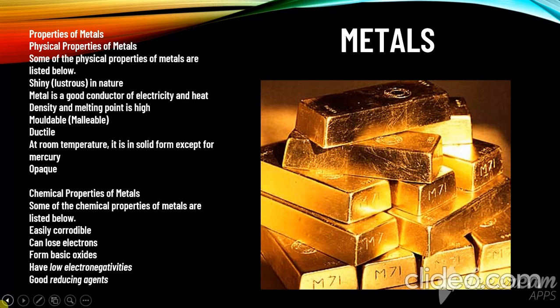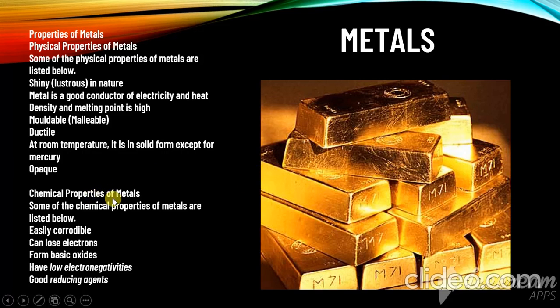And next is opaque. If you put this shiny gold in bright sunlight, it will form a shadow on its back. So this is called opaque, and it does not let light pass through its body and makes the gold shine.